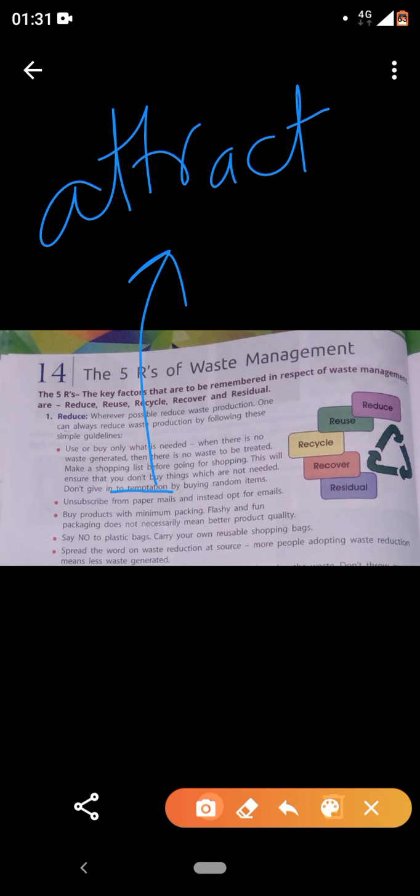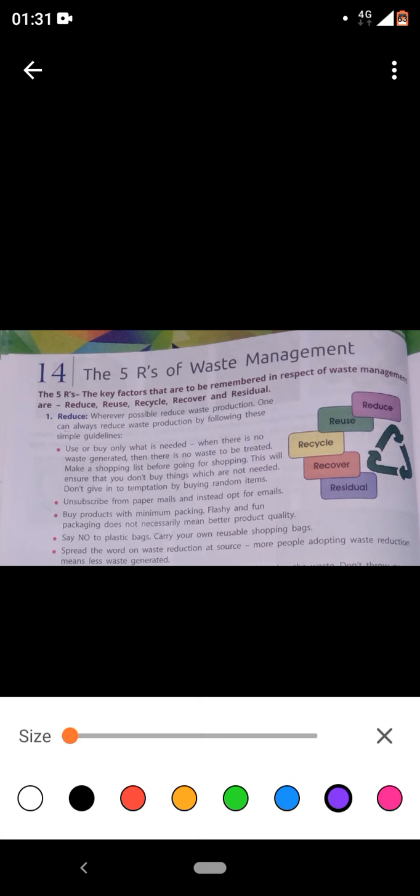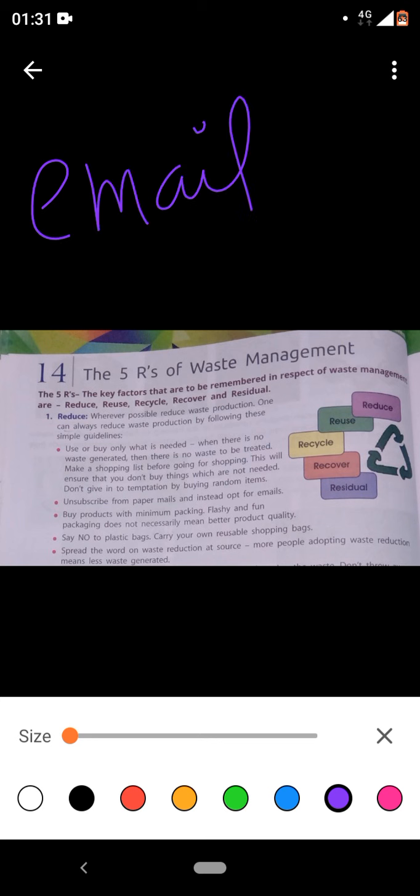Unsubscribe from the paper mails and instead opt for emails, which I have already discussed, that instead of writing a letter to an editor, or writing a letter to the bank manager, try to use emails, electronic mail. It will save the paper, it will save the trees, it will save the environment, it will save the biodiversity. Are we clear?